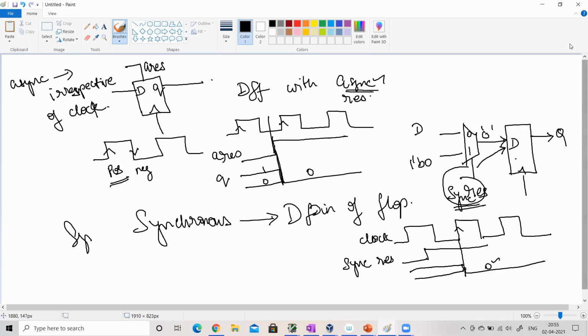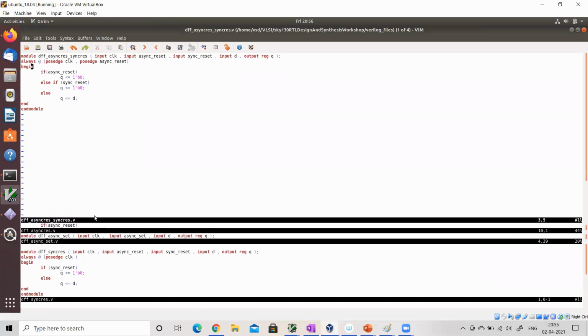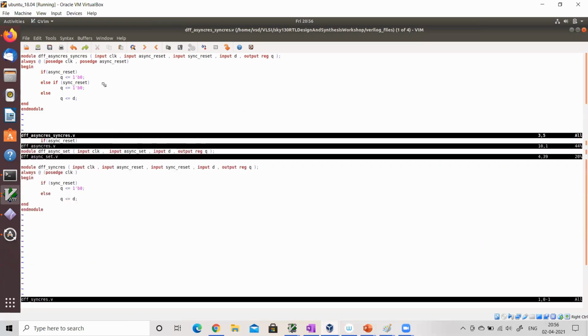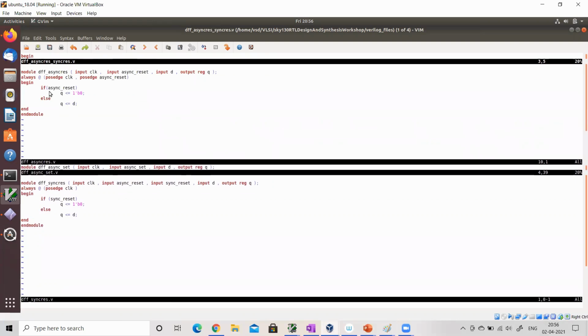And that is the behavior in the code also. Please observe this code and compare it with this code. Clearly note the sensitivity list.